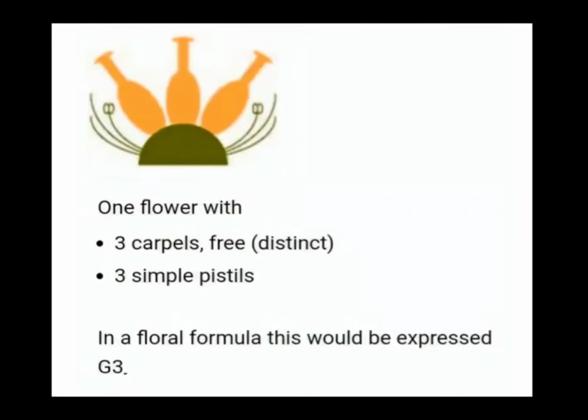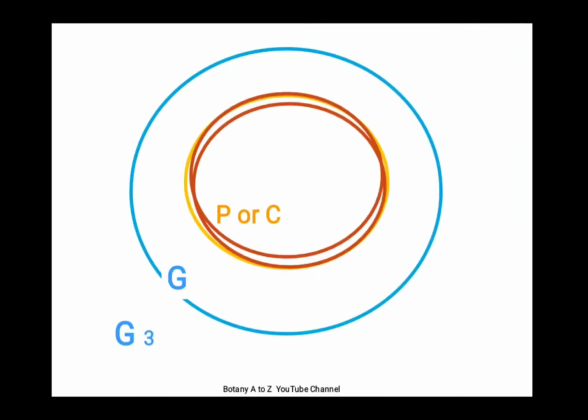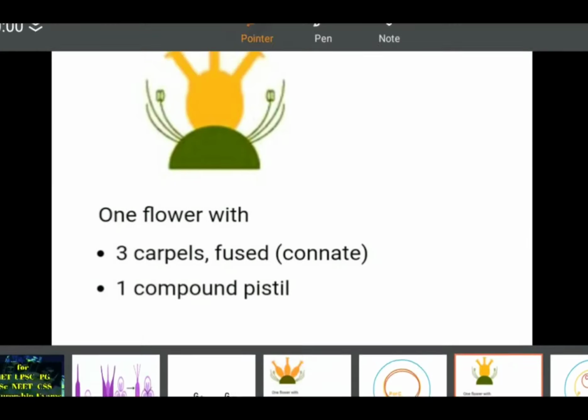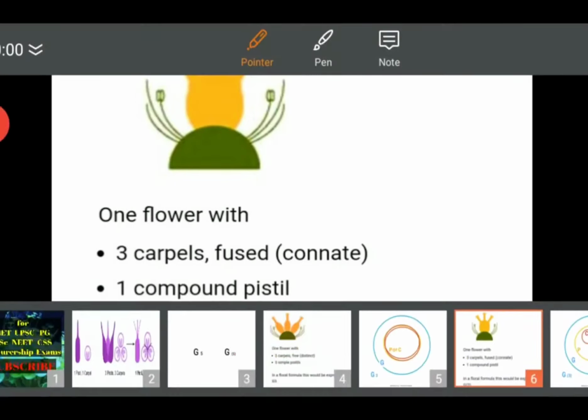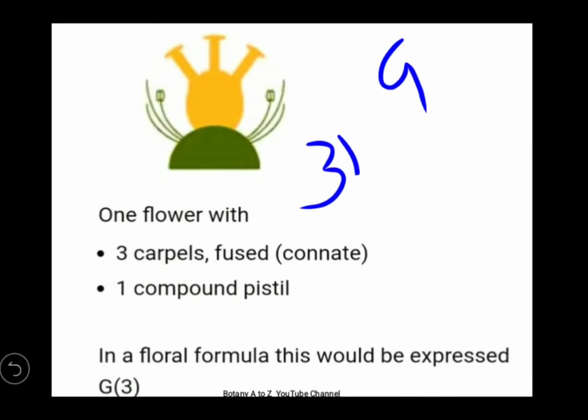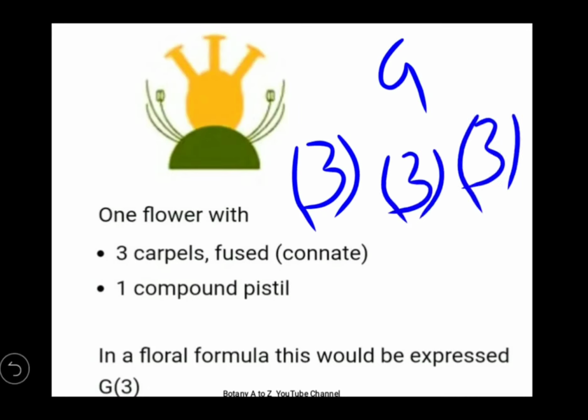So in cases where the carpels are free, you can use the term carpel and pistil interchangeably. In case of fused, the fused carpels together will make only 1 pistil. For example, there are 9 carpels, but they are fused in 3 sets, each set comprising of 3. So you will say this flower comprises of 9 carpels fused in 3 sets of 3 each. Or in other words, and this is important now, this very flower comprises of 3 compound pistils.